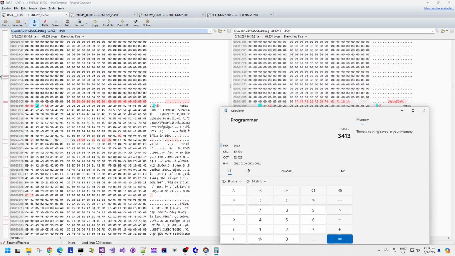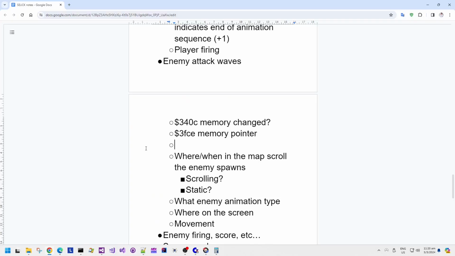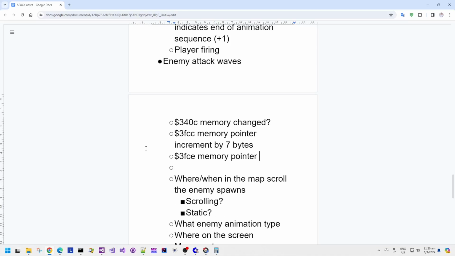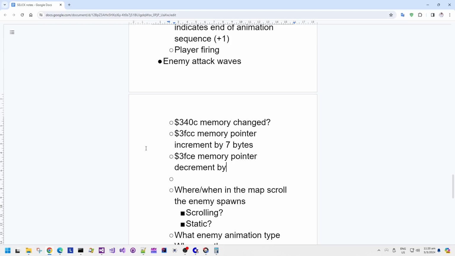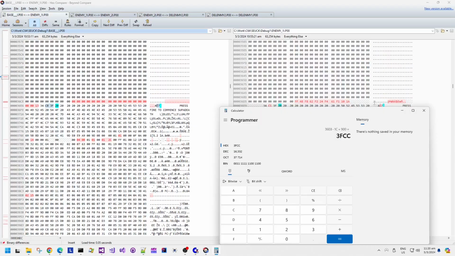So 341A minus 341C is 7 bytes. So one of the memory address pointers changed by 7 bytes when I added one enemy. And then the second memory pointer, that was pointing towards the data at the end of the block, decrements by how much, don't know yet, need to calculate that.